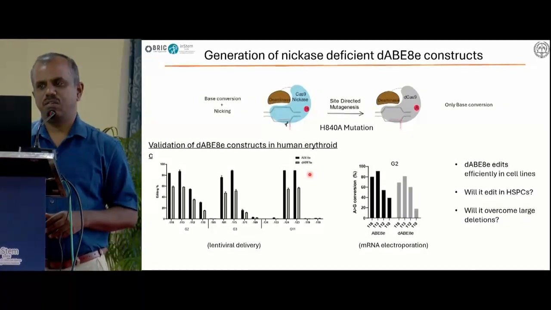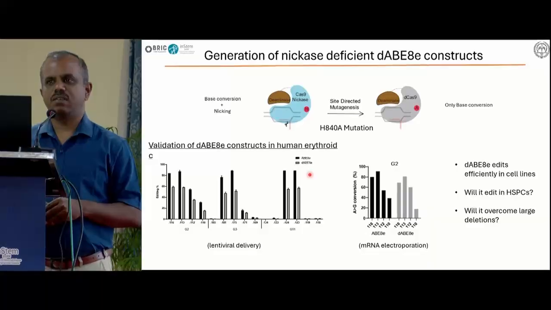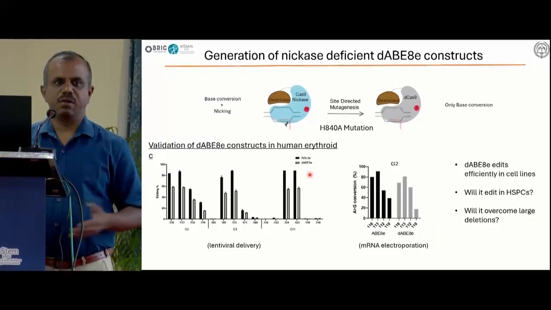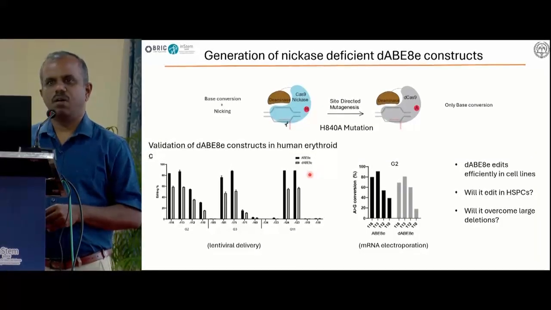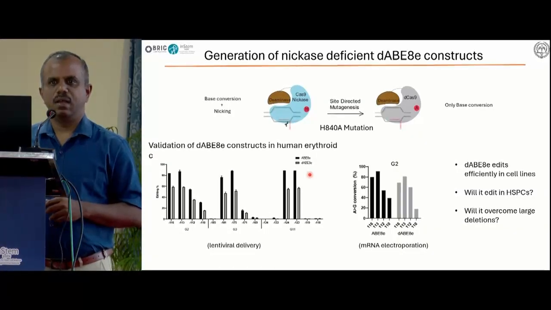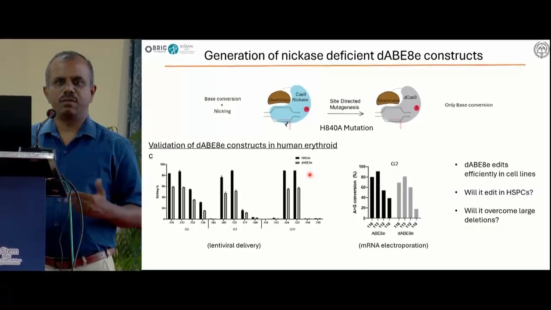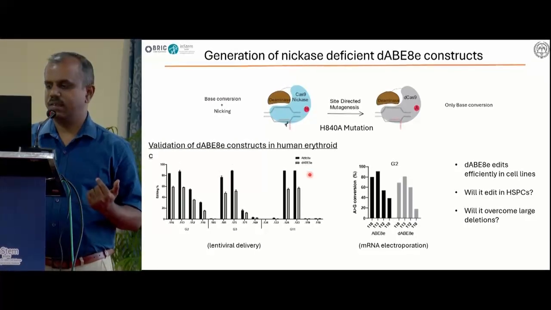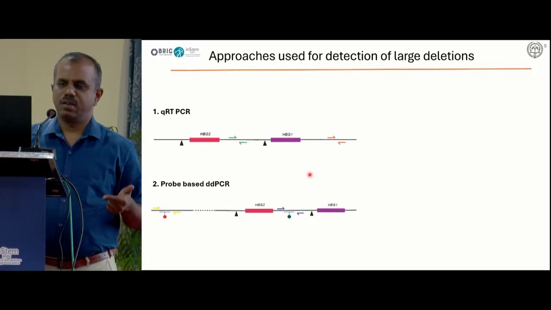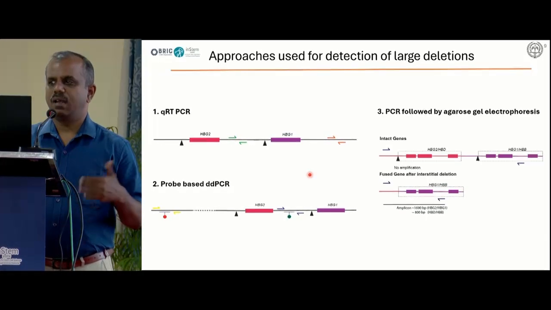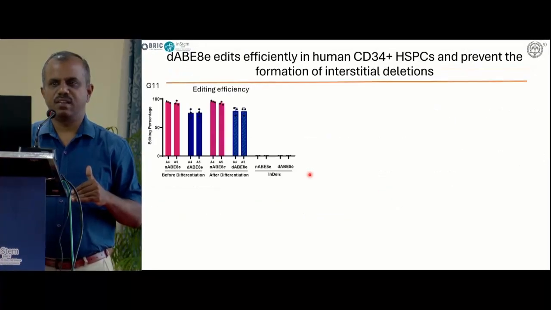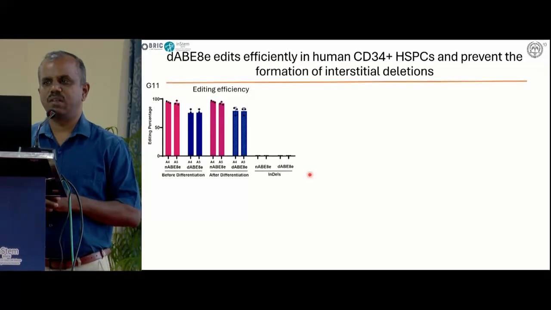Next, what I have shown is only in the cell line model. So if you want to take it to a therapeutic approach, we have to edit in the hematopoietic stem cells, mainly from sickle cell and beta thal patients. So we want to look at the editing efficiency in the primary cells. And we also want to see, by making this DNA break-free base editor, whether we can overcome the larger deletion happening at the target sites. To identify the larger deletion, we used three different approaches: the qRT-PCR, then the probe-based ddPCR, and we also did PCR followed by gel electrophoresis, and we measured the deletion happening at the target sites, and we also tested in the hematopoietic stem cell populations.